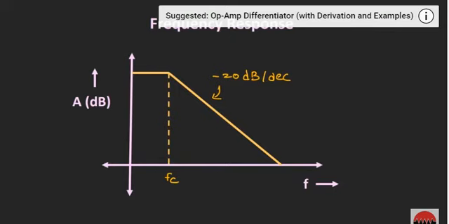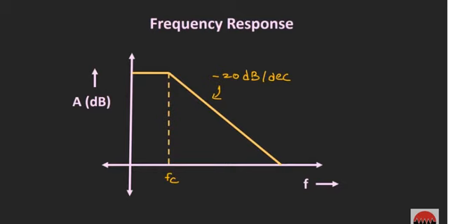In this frequency response, the y-axis represents the voltage gain of the op-amp and the x-axis represents the frequency on a logarithmic scale. If you look at it, the cutoff frequency of the op-amp is very low, and it used to be in the range of 10 to 100 Hz. Up to this frequency only, the op-amp will have a very high gain. So we can say that in open loop configuration, the bandwidth of the op-amp is very low.